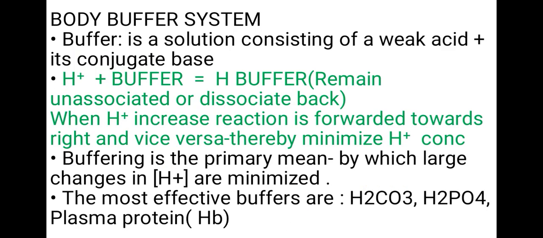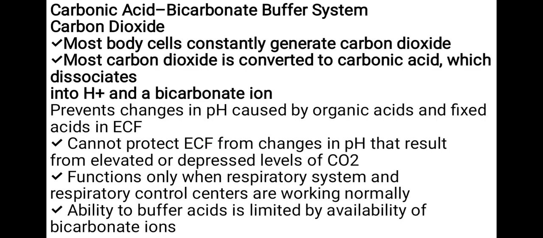Body buffer system: a buffer is a solution consisting of a weak acid plus its conjugate base. H+ plus buffer is equal to H-buffer, which may remain unassociated or dissociate back. When H+ increases, the reaction is driven towards the right, and vice versa, thereby minimizing H+ concentration. So buffering is the primary means by which large changes in H+ concentration are minimized. The most effective buffers are H2CO3, H2PO4, plasma protein, or hemoglobin.